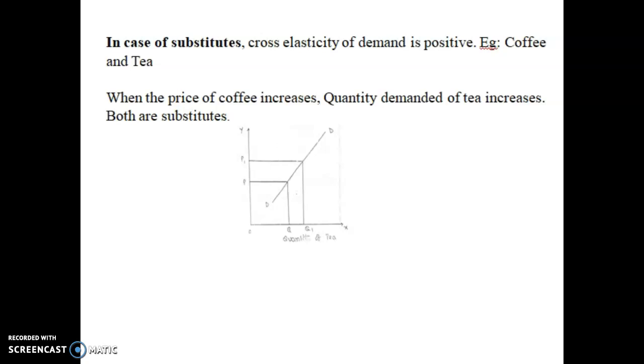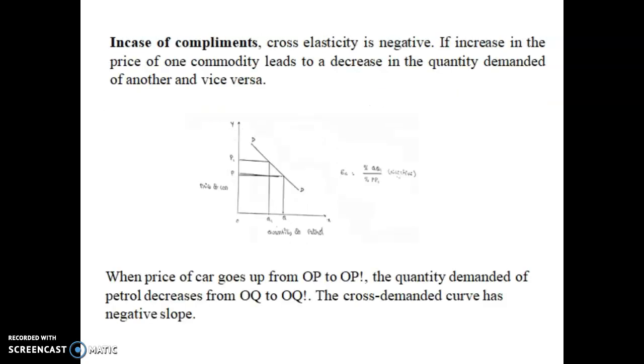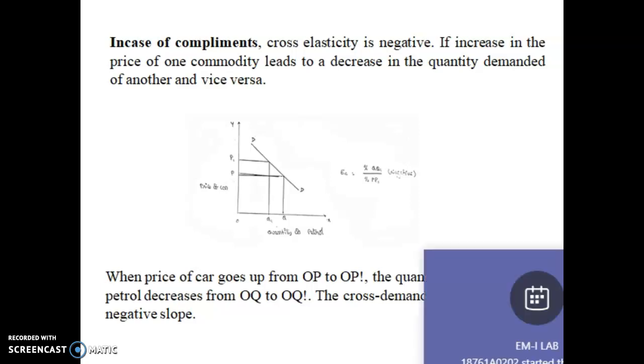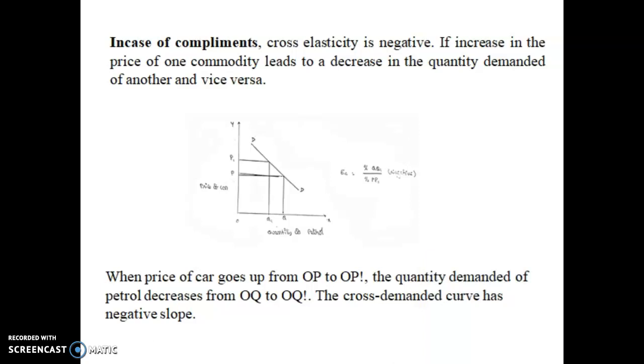So these are two examples of substitutes. In this situation, the cross elasticity is positive. Okay, and coming to complementaries, cross elasticity is negative. If an increase in the price of one commodity leads to a decrease in the quantity demanded of the other, when the price goes from OP to OP1, the quantity demanded of petrol decreases from OQ to OQ1. The cross elastic demand has a negative slope.